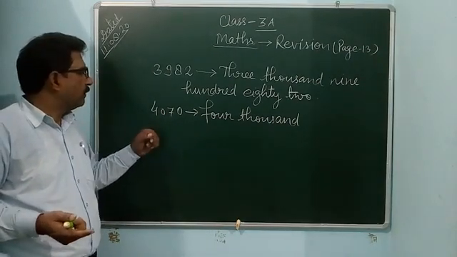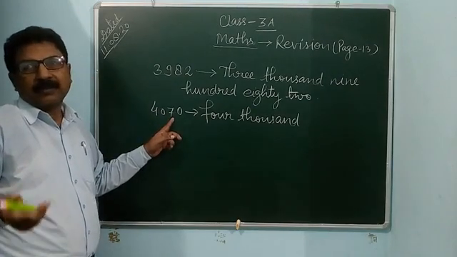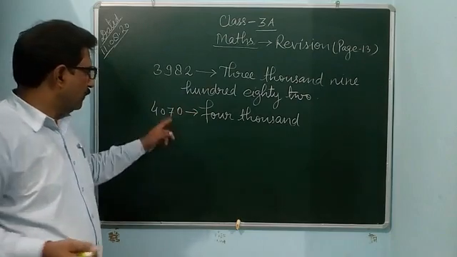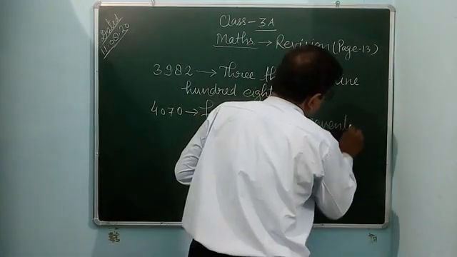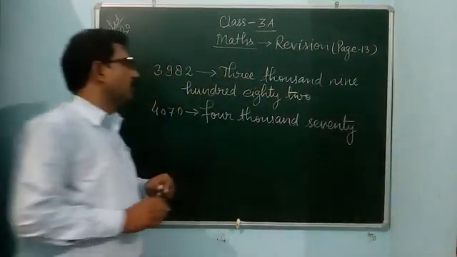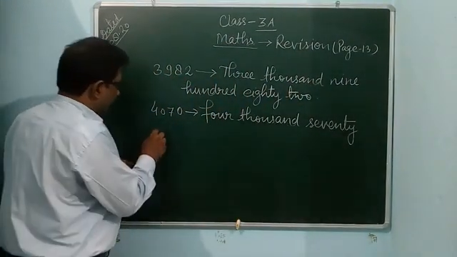So 4000. The tens place is 7, so 7 tens are 70. So 4070. Next example.